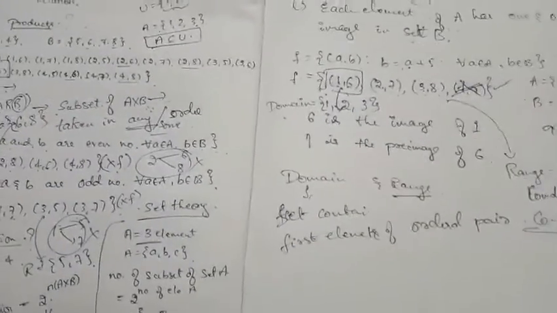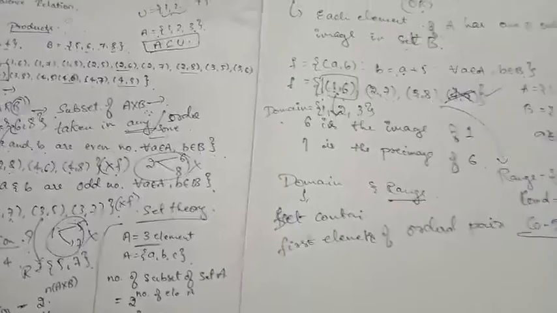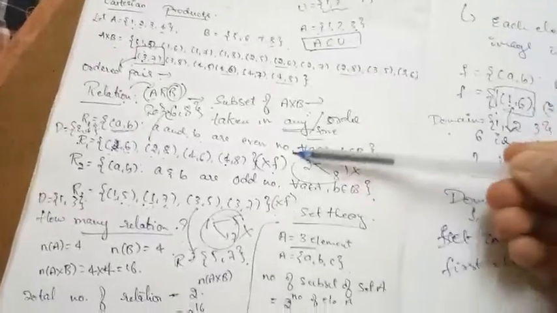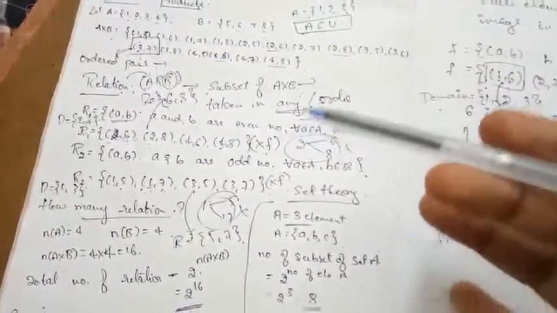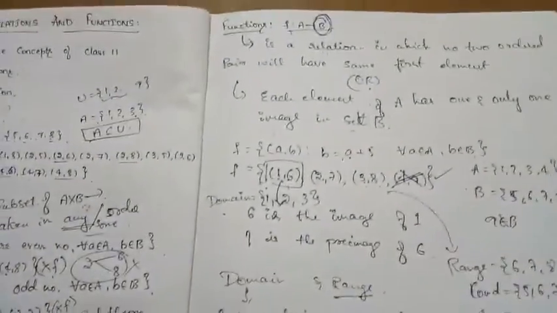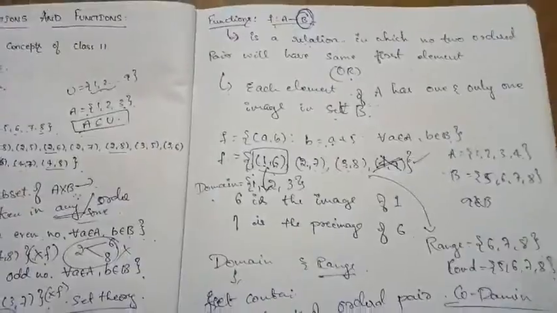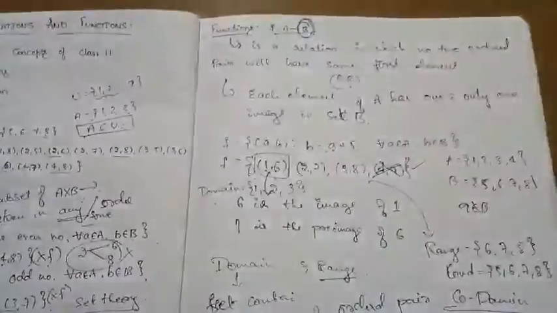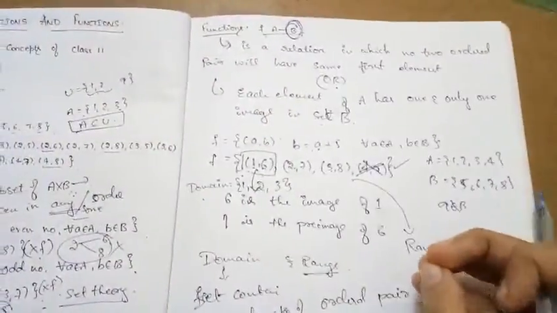So these are some of the basic concepts which we have already learnt in class 11 regarding the Cartesian product, relations, how many relations are possible with a Cartesian product, and what a function is. We came across 2-3 definitions of a function and understood them in an easier way.